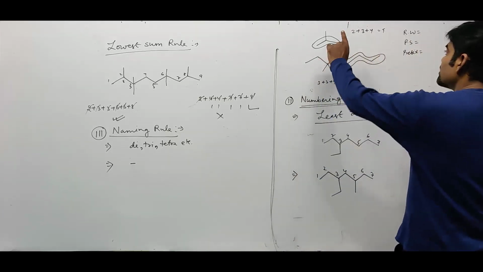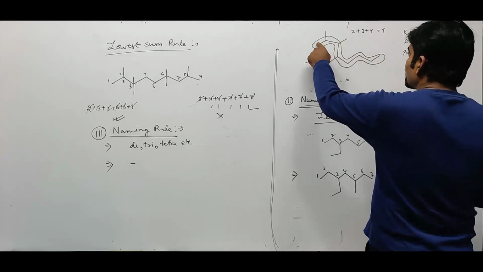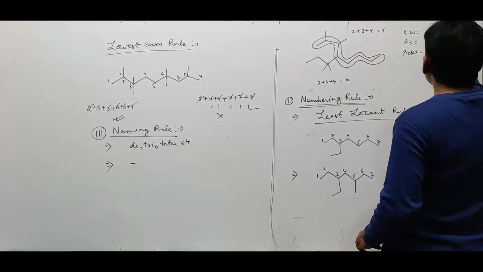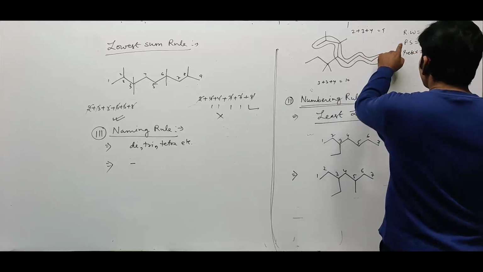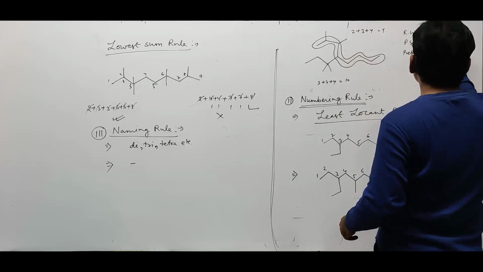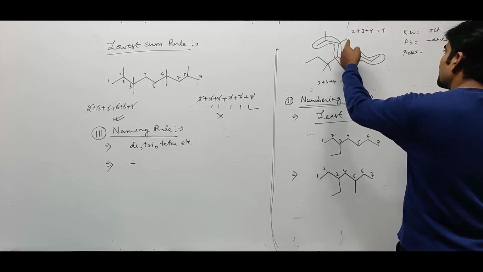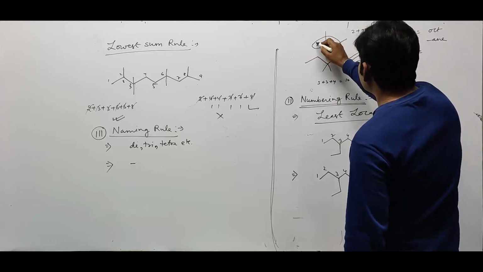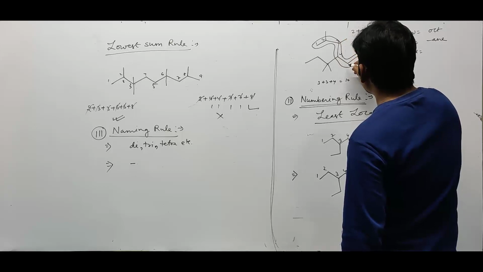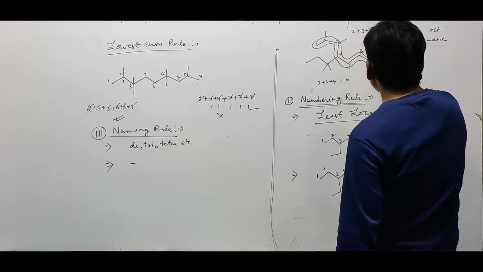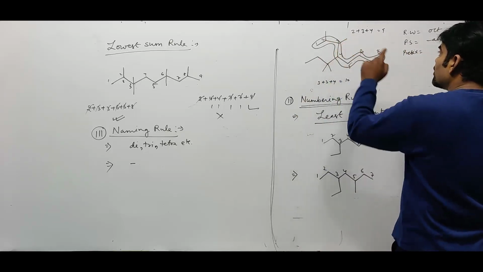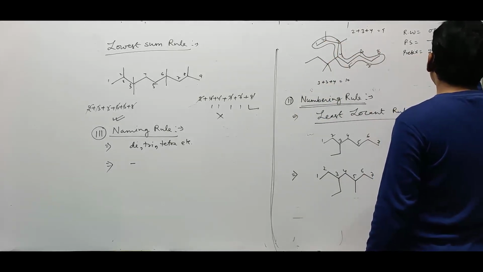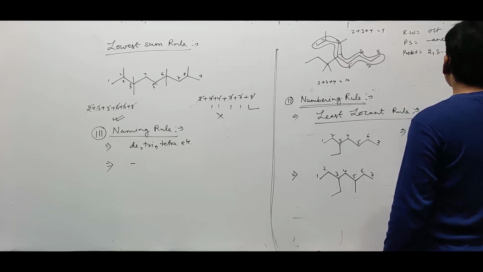See, the root word: what is the number of carbon atoms in the main chain? 1, 2, 3, 4, 5, 6, 7, 8. So the root word name is oct. Primary suffix: all are singly bonded, so the name is written as ane. Now the remaining things are prefixes. The numbering is given 1, 2, 3, 4, 5, 6, 7, 8 like this. So at the second and third positions a methyl group is there. So 2,3-dimethyl. There is a comma to separate them.